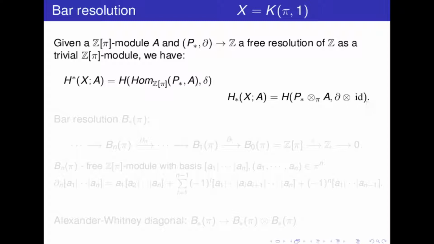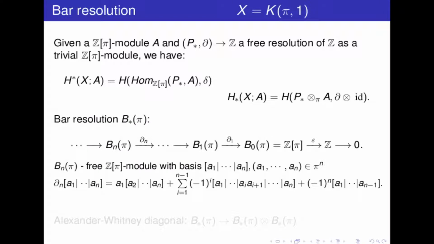What will we do? We will take the tensor product with the coefficient, with the diagonal action of the group, and then kill the diagonal action. So this gives a chain complex, and the homology of this chain complex is exactly the homology of X with coefficient in A. Okay? And now as a resolution, we can take the bar resolution.